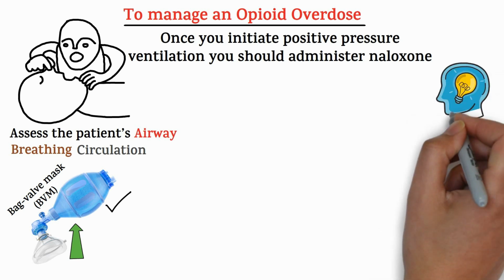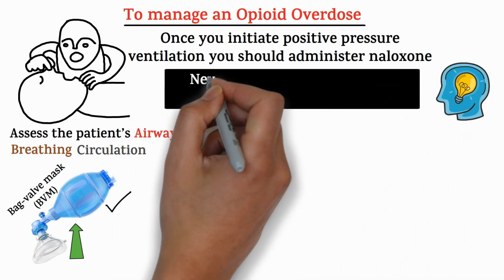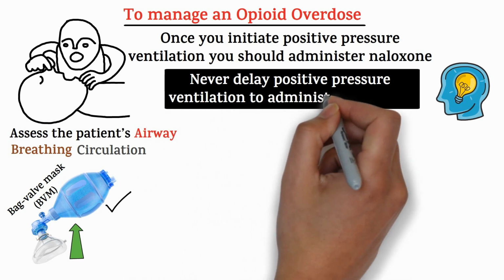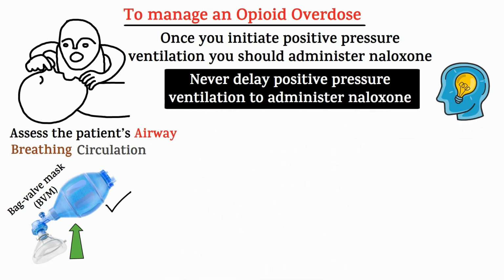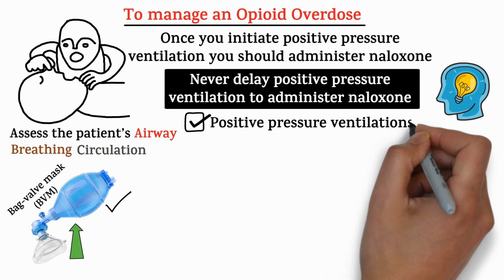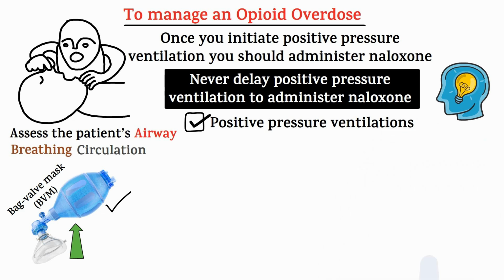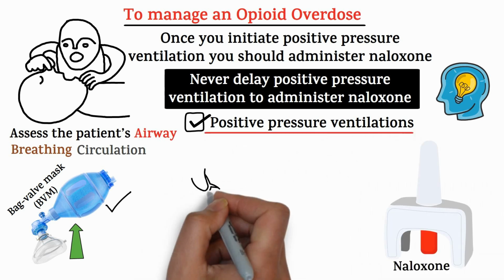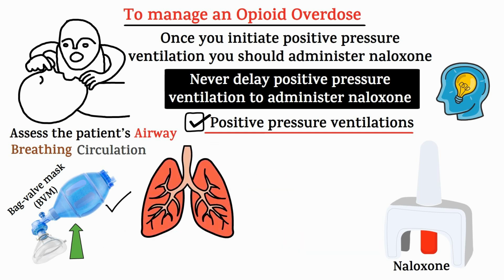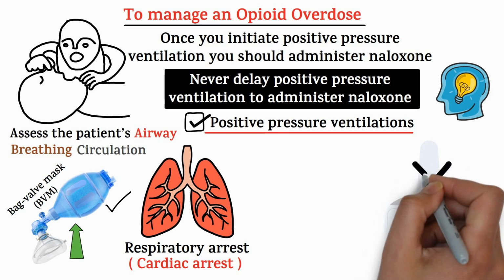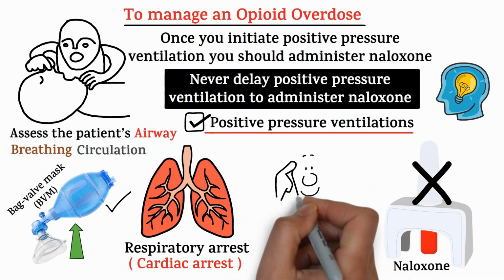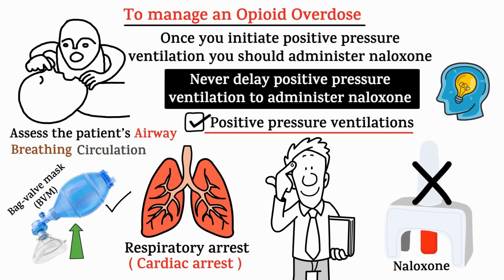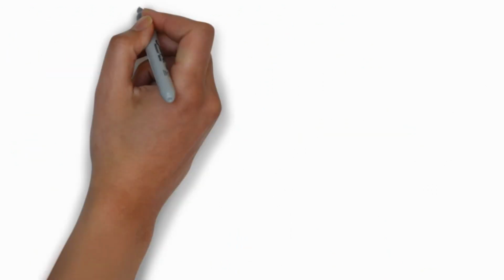Here's a very important quick tip. Never ever ever delay positive pressure ventilation to administer naloxone. Always administer positive pressure ventilations first, before attempting to give naloxone if a patient has a slowed respiratory rate. If you do not provide positive pressure ventilation, the patient may progress into respiratory arrest and then cardiac arrest. If this occurs, you will no longer be able to give naloxone. Again, always administer positive pressure ventilations first.